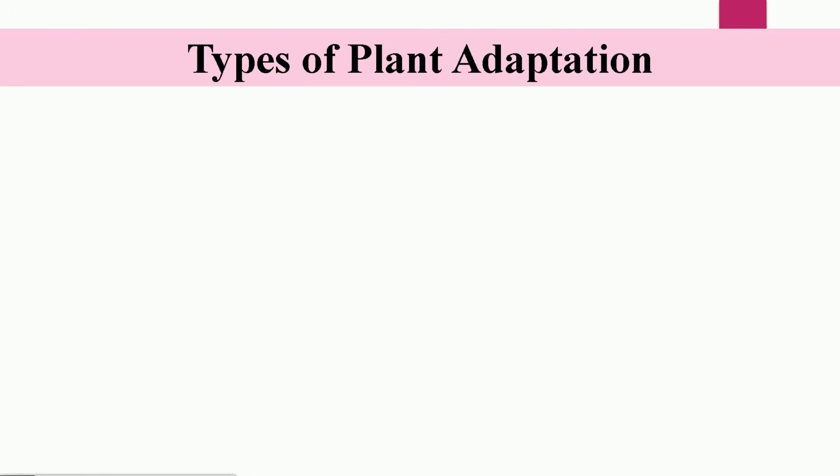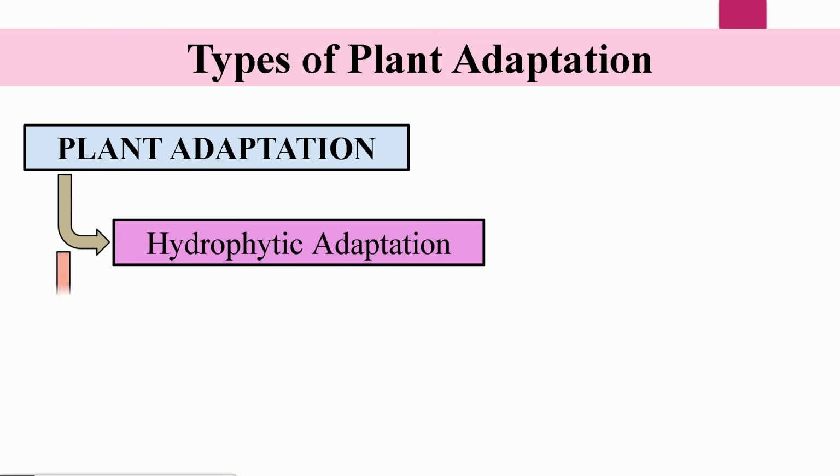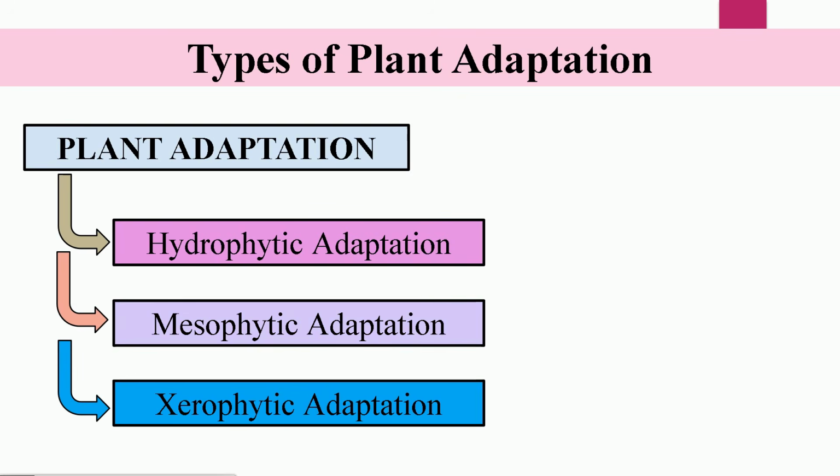The plants have been classified on the basis of water requirement into hydrophytes, mesophytes and xerophytes. Hence, in this lesson, I will discuss the types of plant adaptation on the basis of those particular habits of plants. Hydrophytic adaptations, mesophytic adaptations, and xerophytic adaptations are the types of plant adaptations.